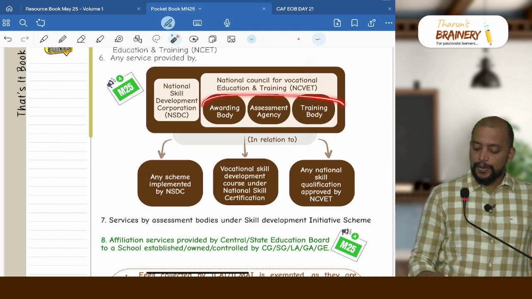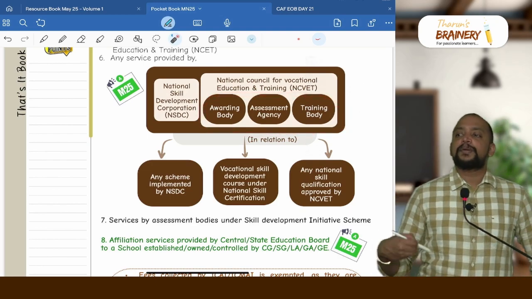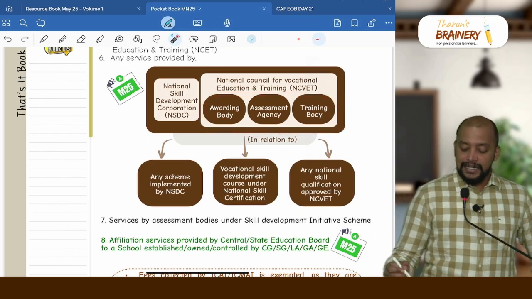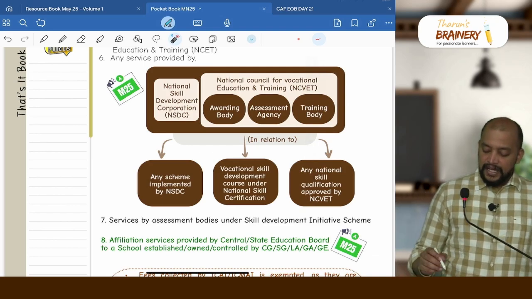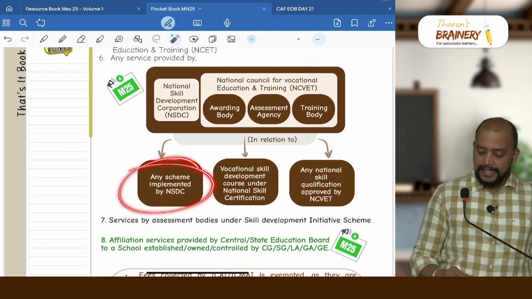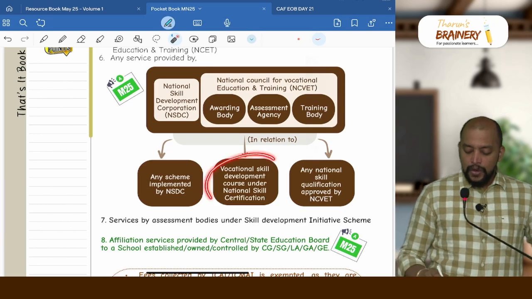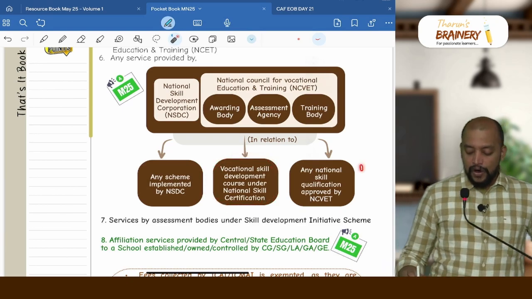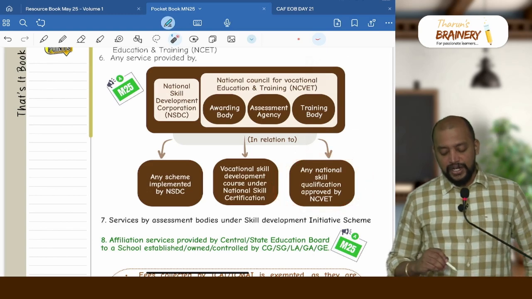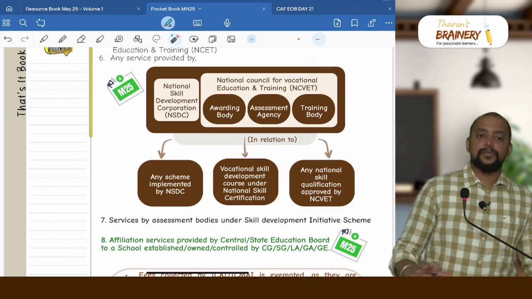So these 3 are notified for the purpose of conducting any skill course under the National Skill Development Corporation. If they provide service in relation to any scheme implemented by NSDC, vocational skill development course under National Skill Certification, or any national skill qualification approved by NCVET, that will be exempted.